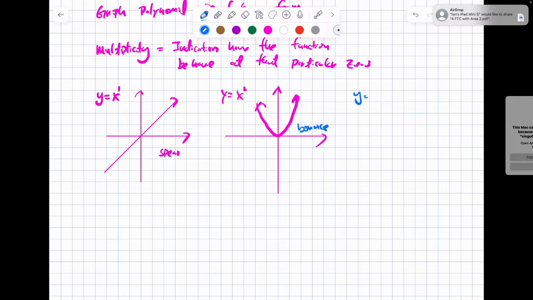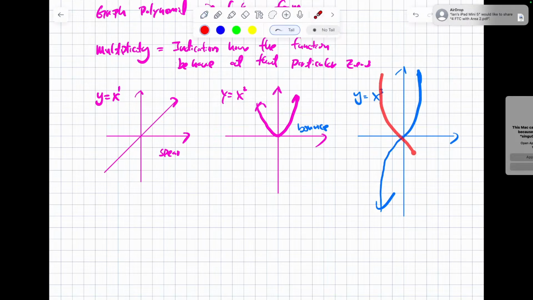Y equals x cubed. For x cubed, I have a name for that graph. I call it the waterfall graph. So it's kind of like this. It's a kind of waterfall. If you ever go see a waterfall, it goes down, pauses again, and then goes down more. It's kind of like that situation. Now, can a waterfall go this way? Yes, absolutely. It depends on the end behaviors. Got it?